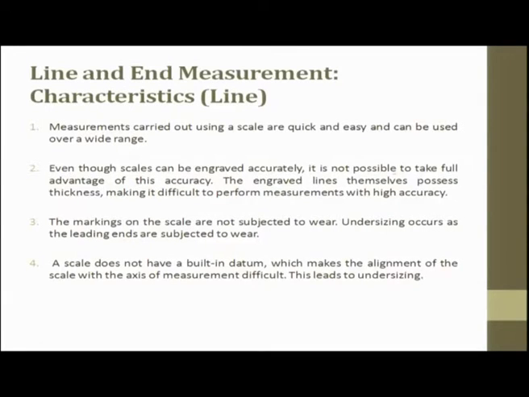So, what we are trying to say, if you have an object, when you try to measure the diameter of this object, if it is a cylindrical one, it is okay. If it is a tapered one, or if it is an obscured component, then we have to make sure the measuring axis and the axis of the instruments should either be parallel or perpendicular to avoid error in measurement.